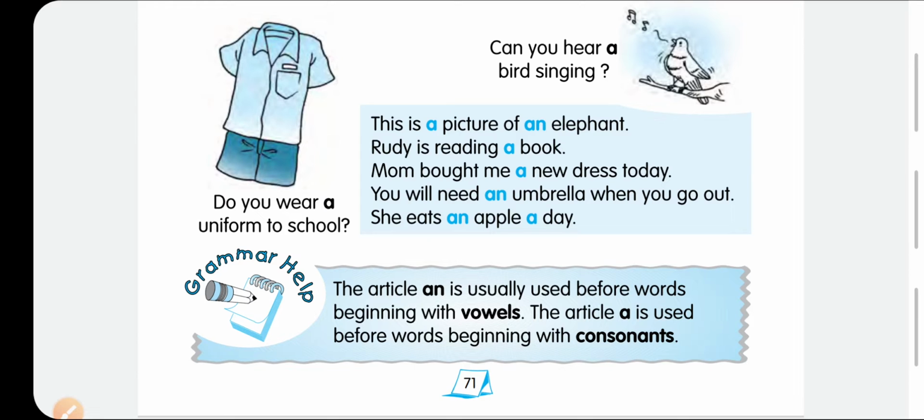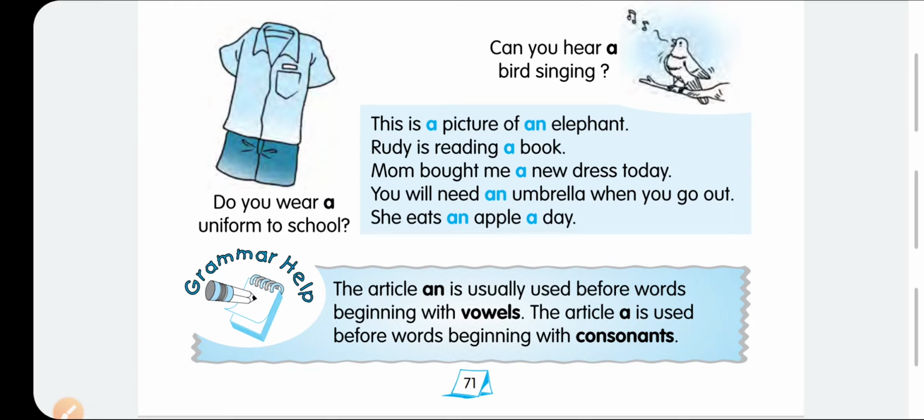This is a picture of an elephant. There is a picture of an elephant, but you don't know which elephant it is. Rudy is reading a book. Rudy is reading some book, but we don't know which book it is. We don't know the title of the book. It means we are indefinite about that noun. That's why a and an are indefinite articles.